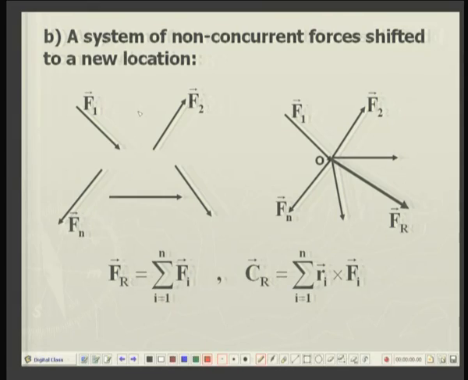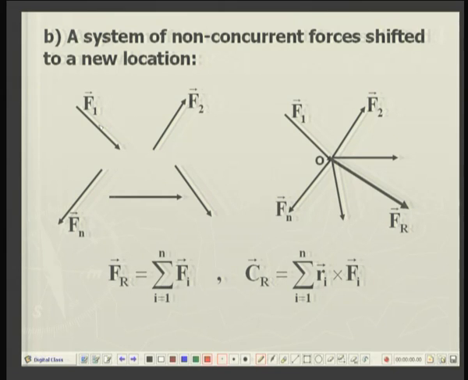Second example of an equivalent force system: suppose we are given n number of forces F1, F2 and so on up to Fn, and we want to shift all these forces to a new location O. Using the previous example, I will shift the force F1 to a new position, and in doing so I will be creating a couple whose moment is R1 crossed with F1.